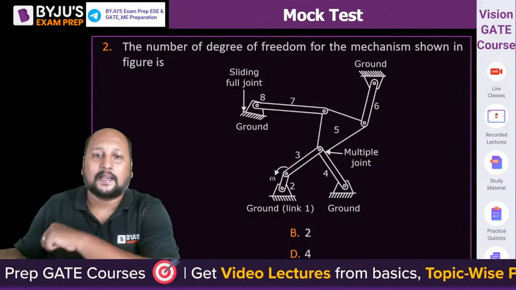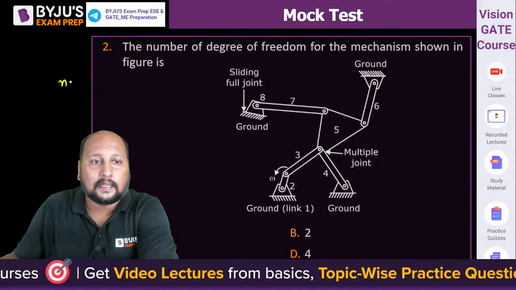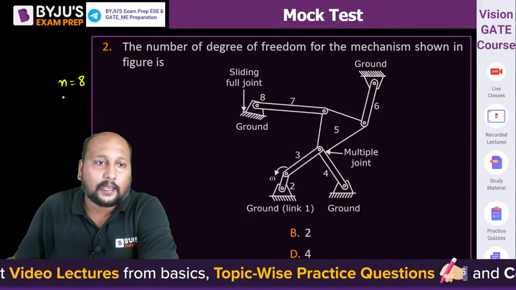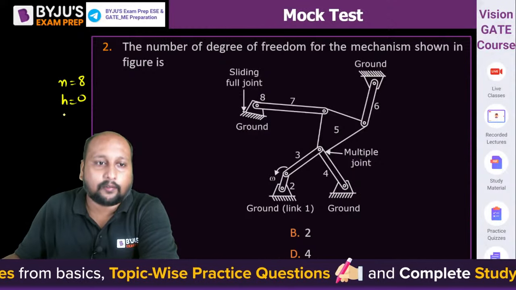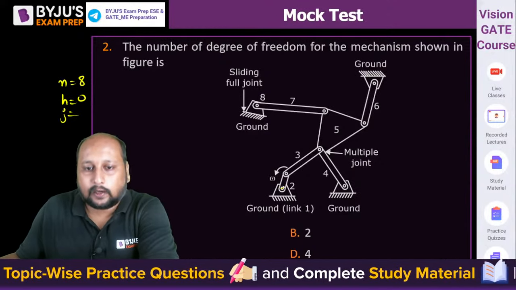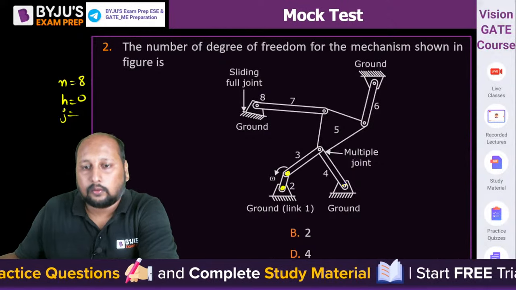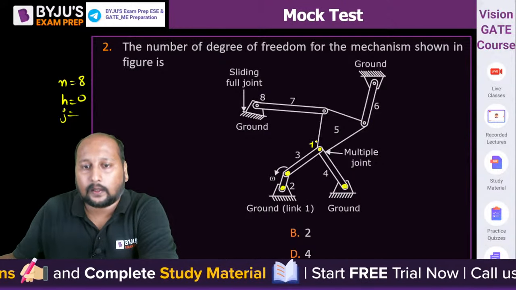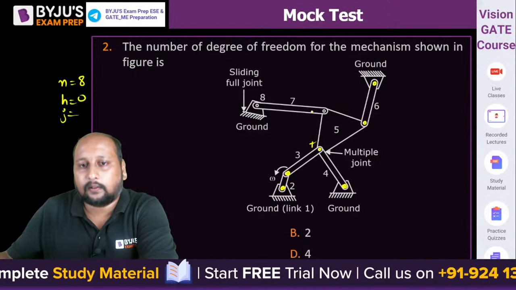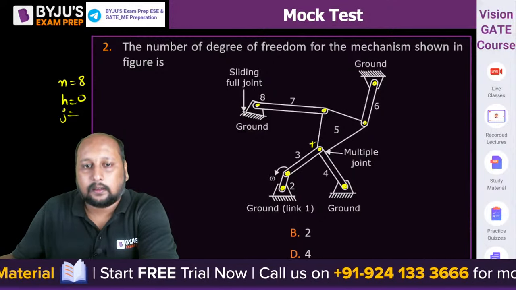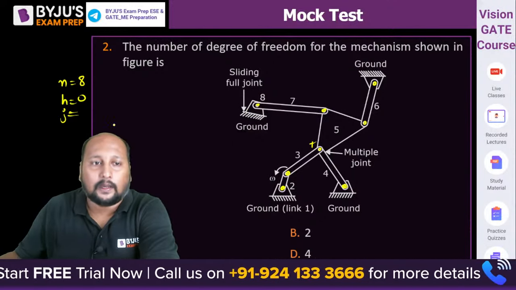Now they have already stated that the number of links is equal to 8. N is equal to 8. There is no higher pair, so H is equal to 0. How many lower pairs are there? So this is 1, 2, 3. This is a ternary joint. 4, 5, 6, 7, 8. Right? So 8 plus 2 is 10.